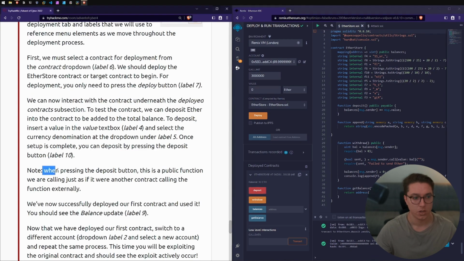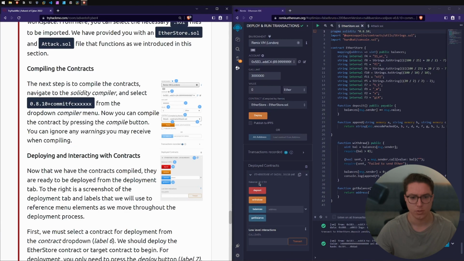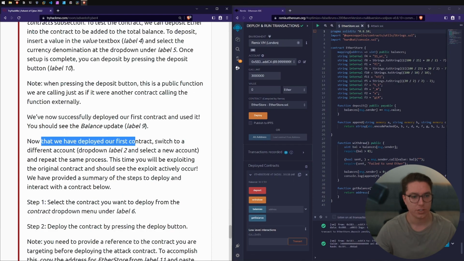Okay, all right. Note, when pressing the deposit button, this is a public function we are calling, just as if there were other contracts calling the function externally. So we've now successfully deployed our first contract and used it. You should see the balance update, label 9. Label 9 there. Okay.